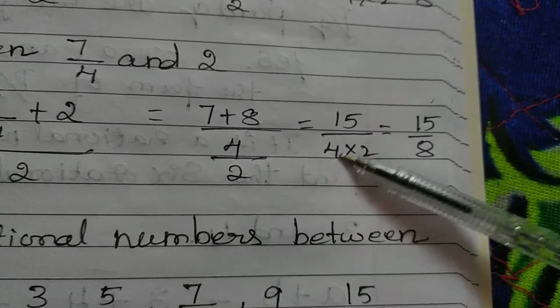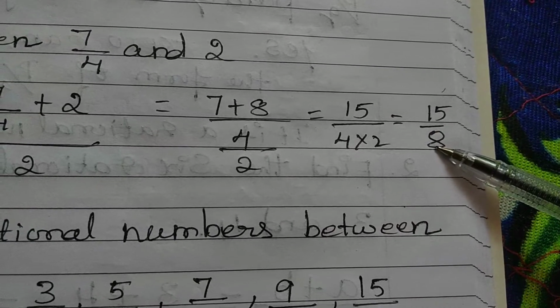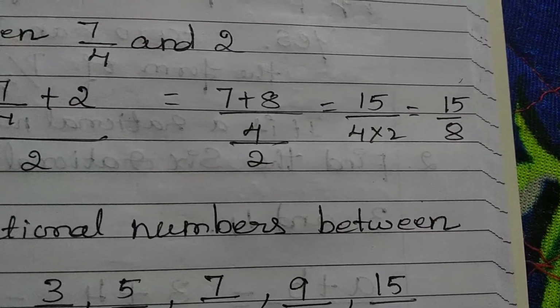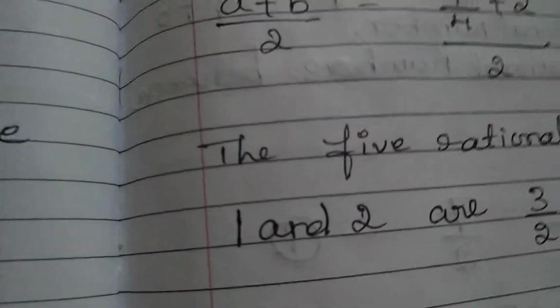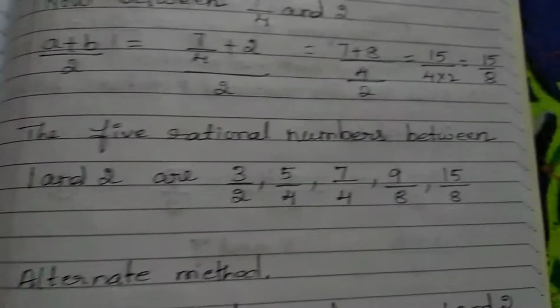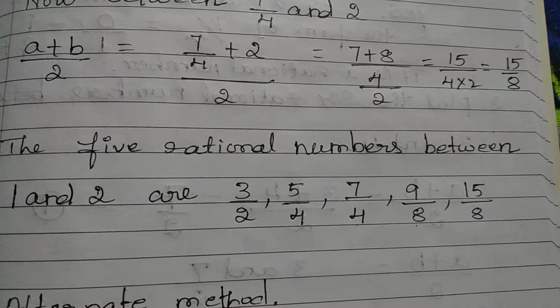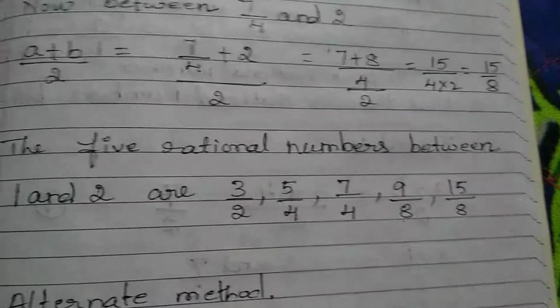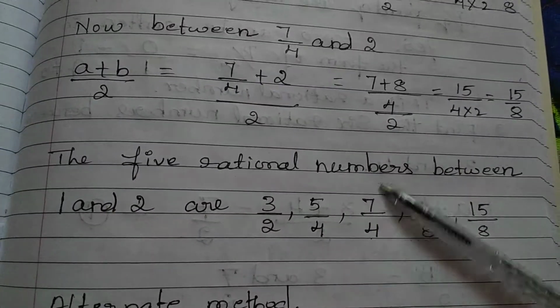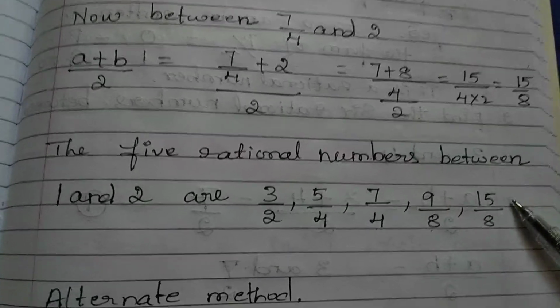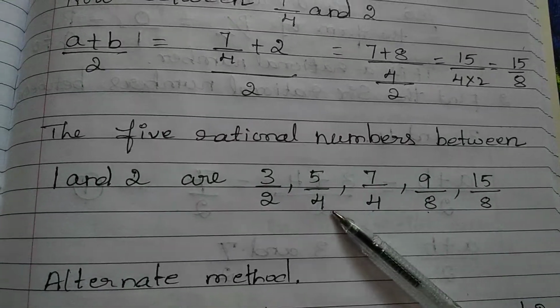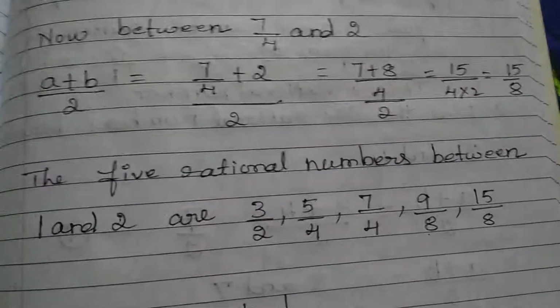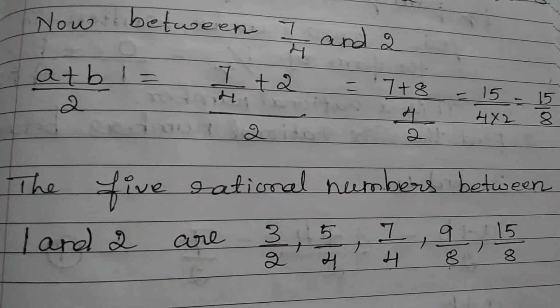So 15, 4 into 2, that is equal to 15 by 8. See, so we get 5 rational numbers. Now let us see how are the rational numbers. The 5 rational numbers between 1 and 2 are 3 by 2, 5 by 4, 7 by 4, 9 by 8, 15 by 8. So these are the 5 rational numbers between 1 and 2.